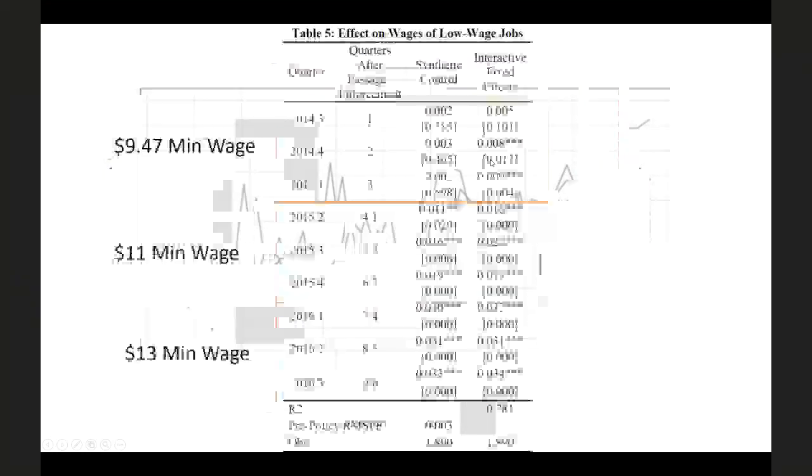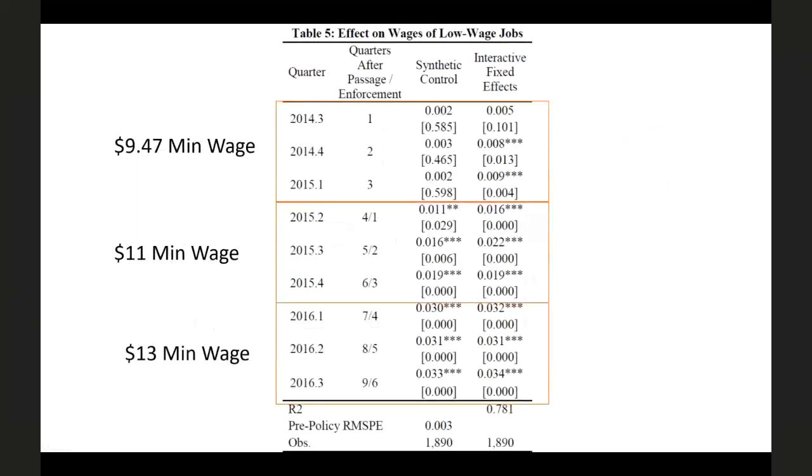And if we look at this in a regression, we're going to see exactly what we just talked about. Before the minimum wage went into effect, wages in Seattle and synthetic Seattle among local workers are basically the same. After the $11 an hour minimum wage goes into effect, wages in Seattle rise, and then after the $13 minimum wage goes into effect, they grow even more, right?